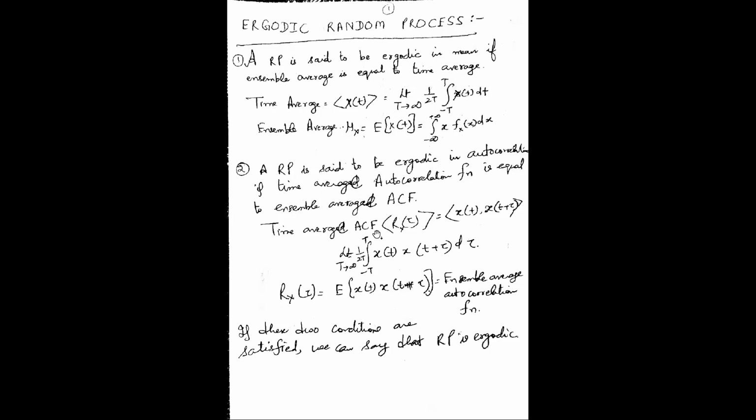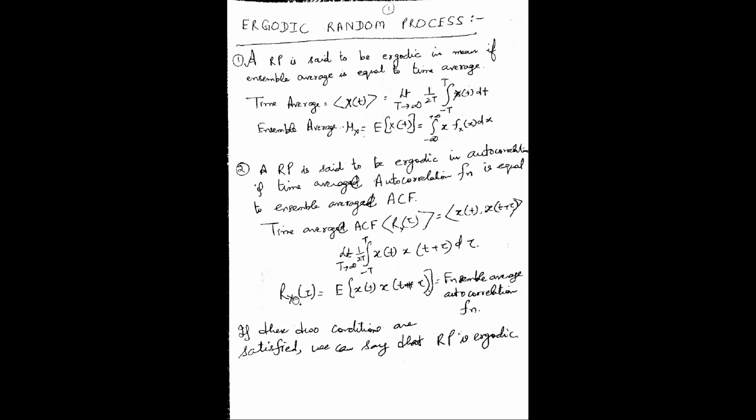Now, what is the time average autocorrelation function? This is the limit as T approaches infinity of 1 by 2T, and the limits of the integral are minus T to capital T, x(t) into x(t plus tau) dt. So this is the time average. These are the actual measurements. This is the expected or the ensemble autocorrelation function. If these two conditions are satisfied, we can say that this random process is an ergodic random process.